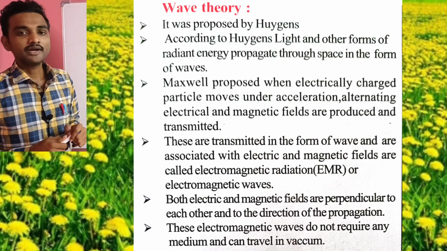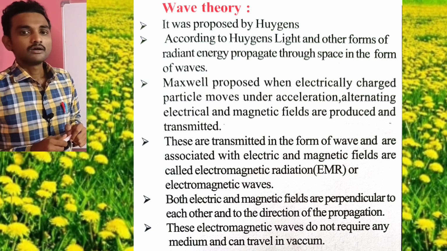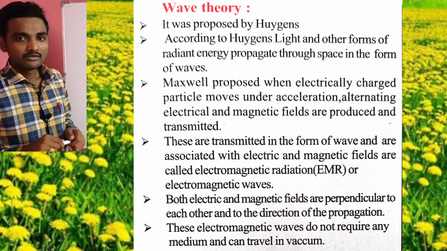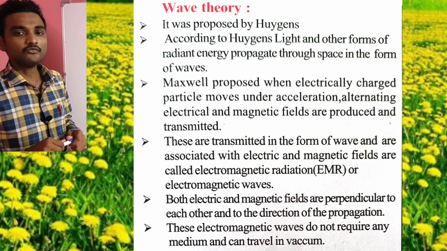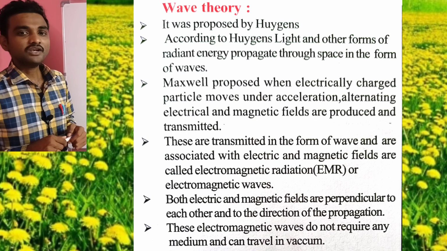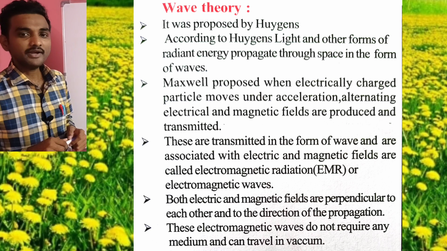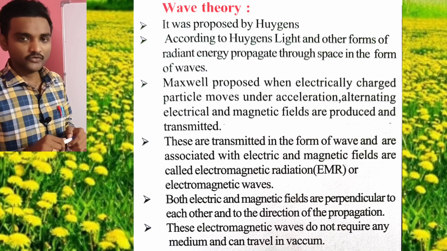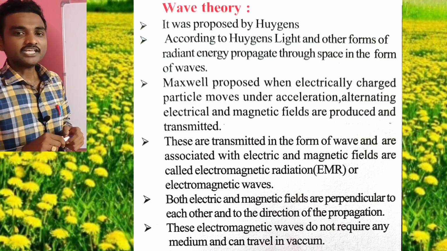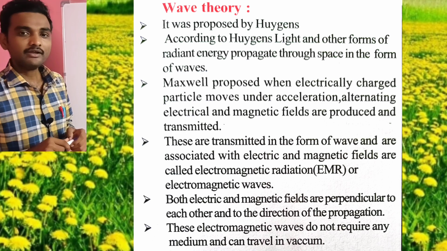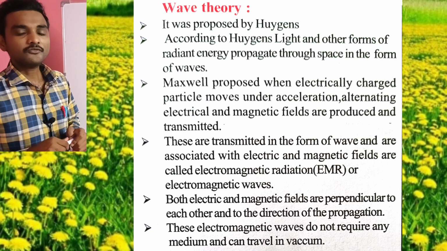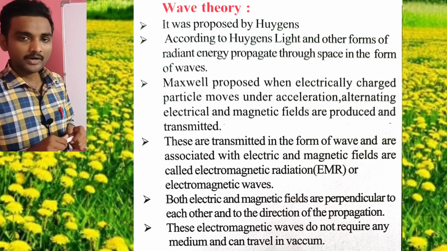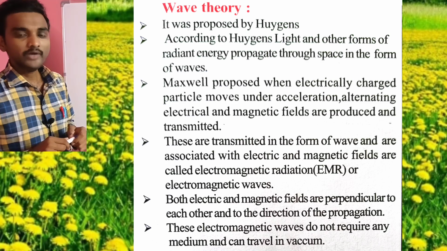It was proposed by Huygens, and according to Huygens, light and other forms of radiant energy propagate through space in the form of waves. And Maxwell proposed that when electrically charged particles move under acceleration, they produce both an electric field and a magnetic field. These are transmitted in the form of waves, and the waves associated with the electric field and magnetic field are called electromagnetic radiation, EMR, or electromagnetic waves.